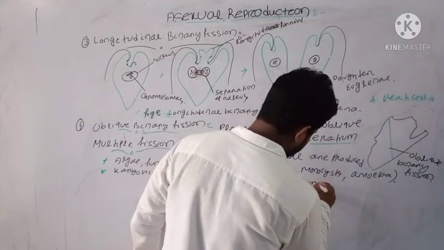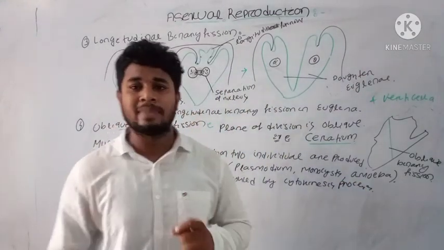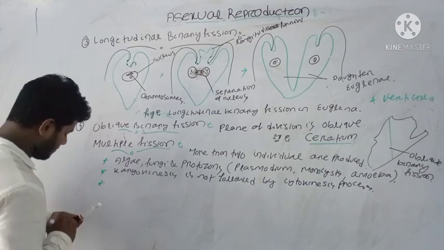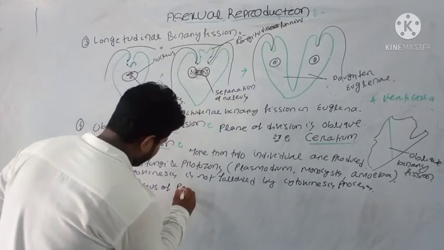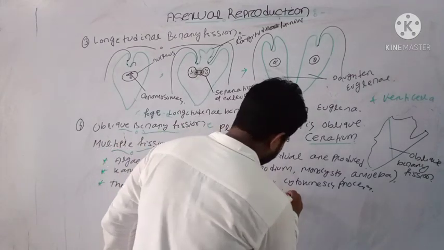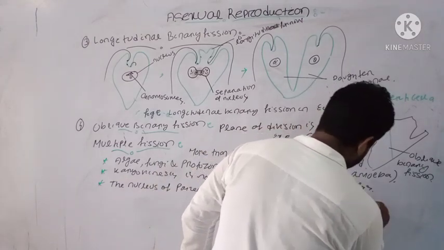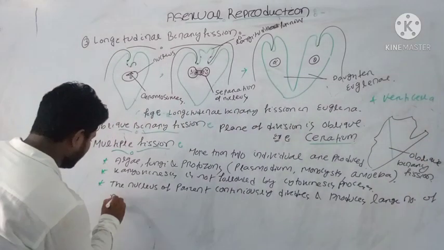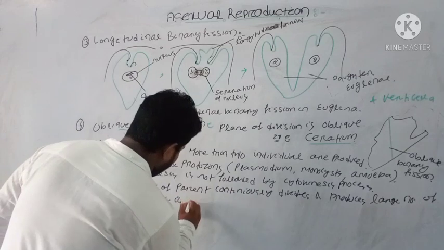That is, the parent nucleus divides continuously and produces a large number of nuclei, and it is later